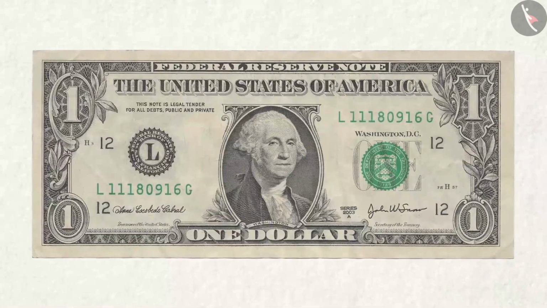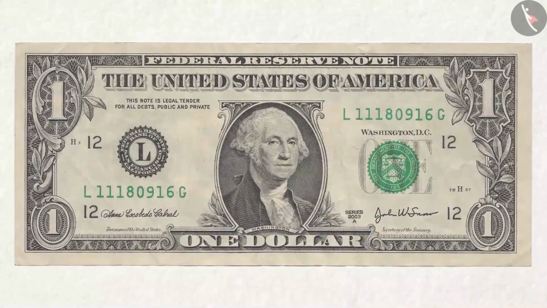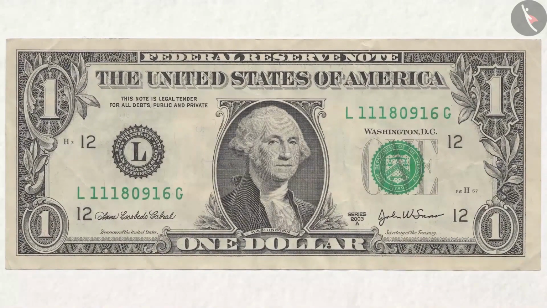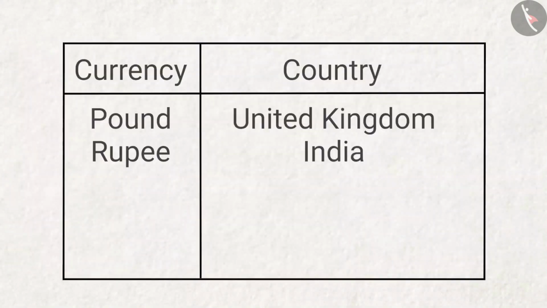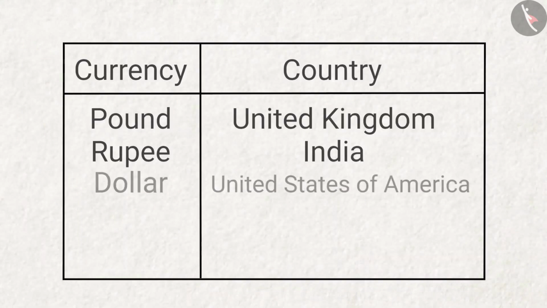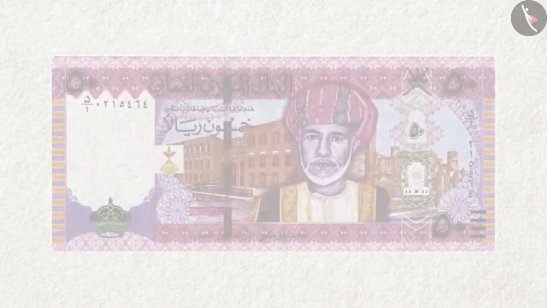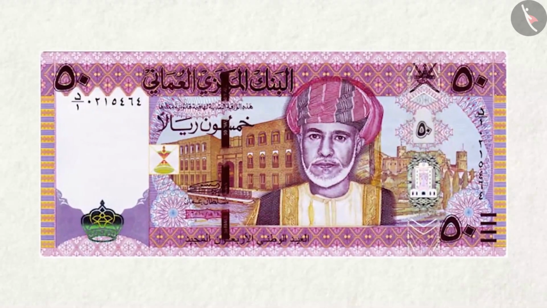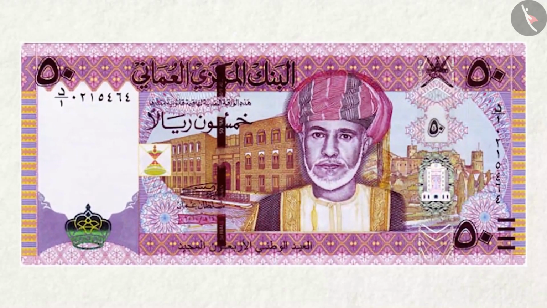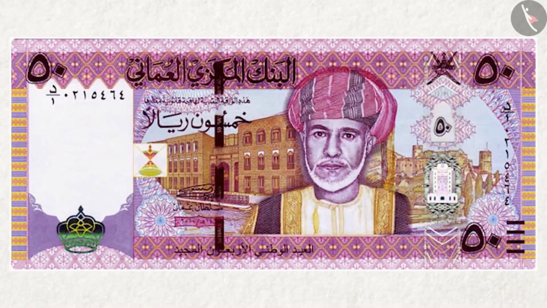To which country does this note belong? And what is this currency called? Answer. This note belongs to the United States of America. It is called dollar. This red colored note belongs to which country? By what name is it known?